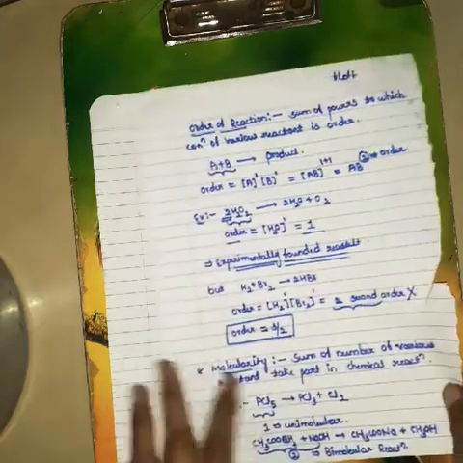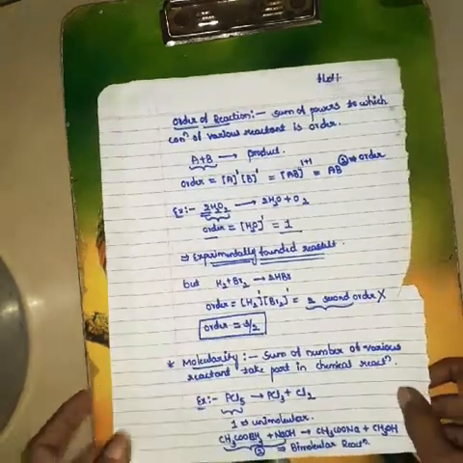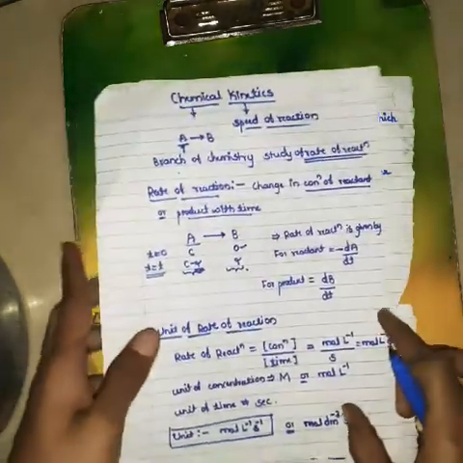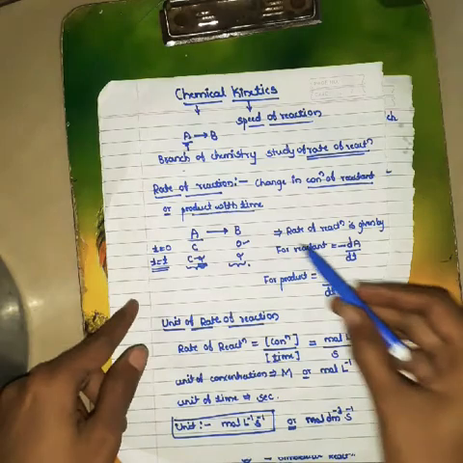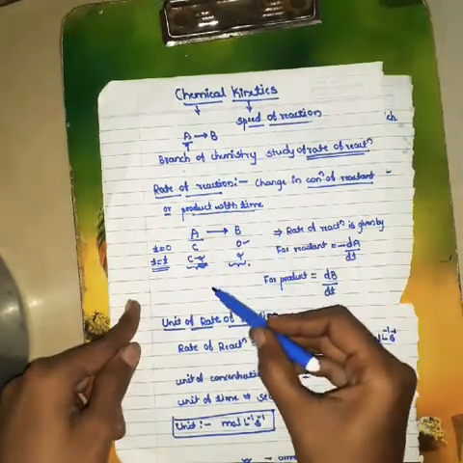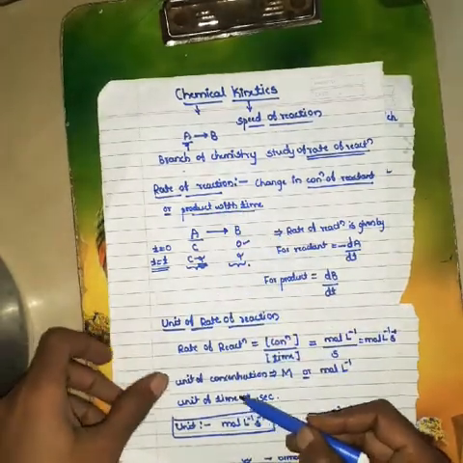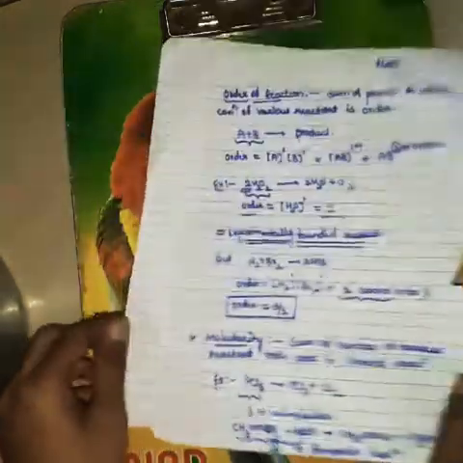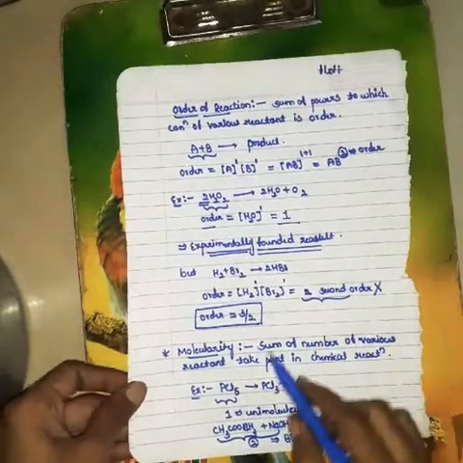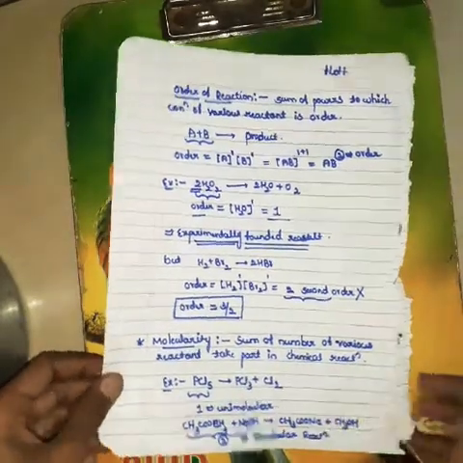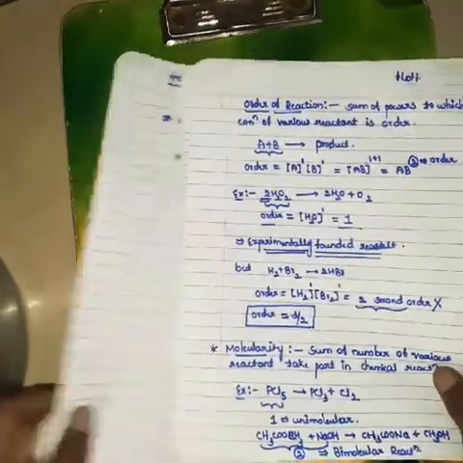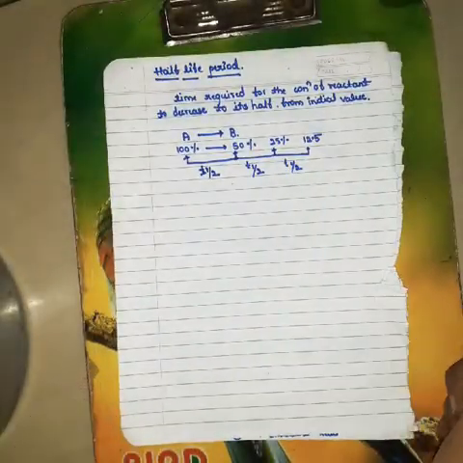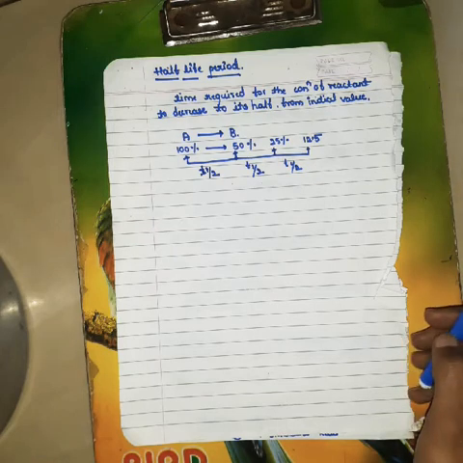Okay, I hope you understood today's class. First, the definitions of chemical kinetics, how the rate of reaction changes with time, and units of rate of reaction. Next, order of reaction and molecularity of reaction. And next, the half-life period of the reaction. I hope you understood all the definitions.